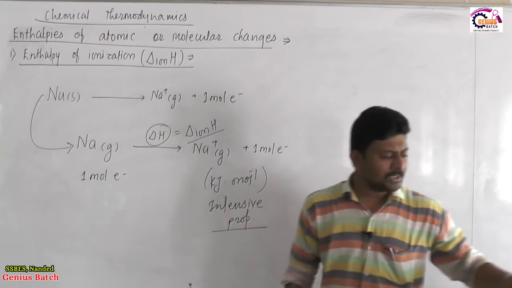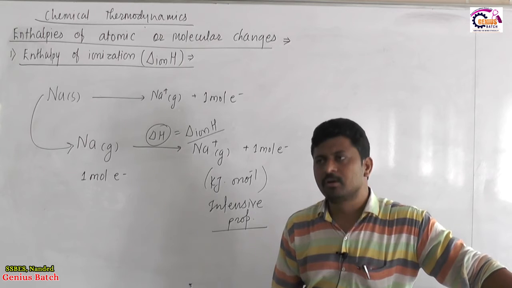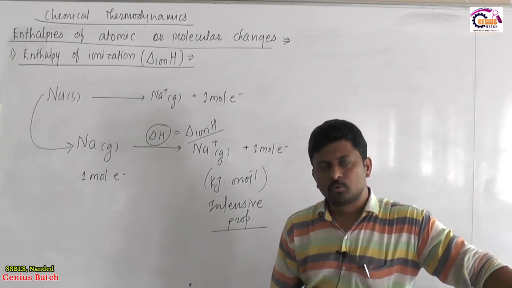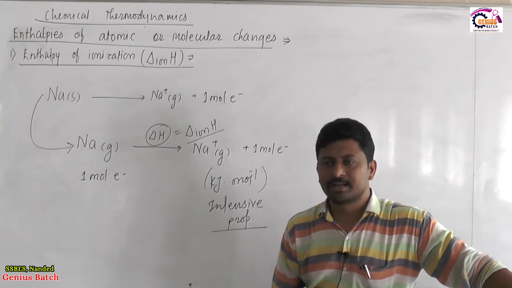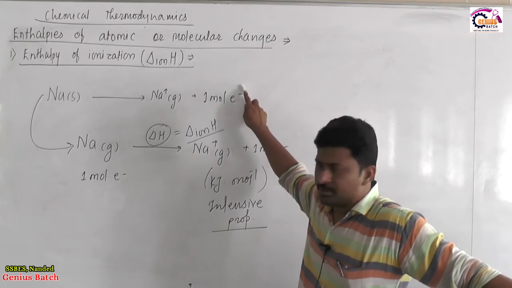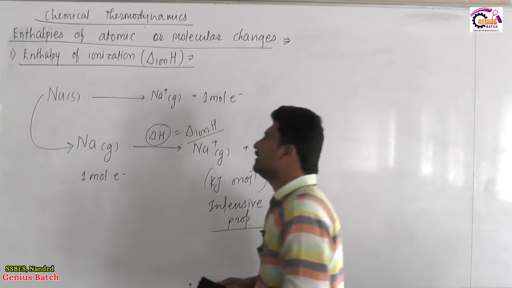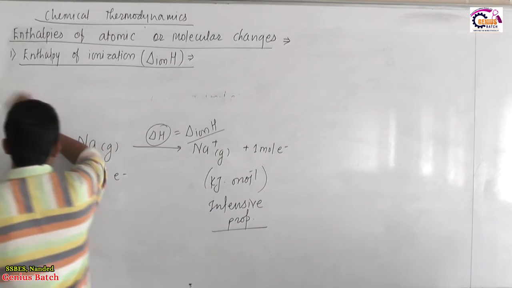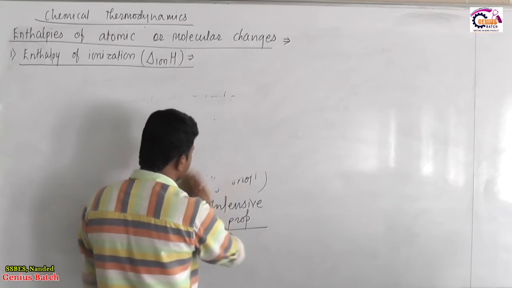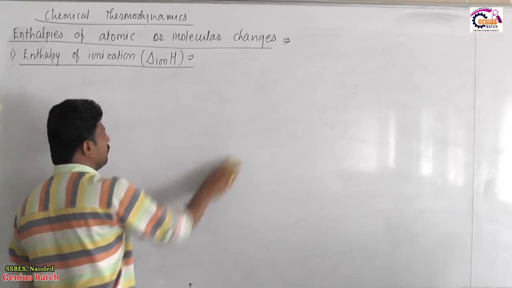So, the enthalpy change accompanying removal of 1 mole of electron from a neutral isolated gaseous atom to convert it into gaseous cations is called enthalpy of ionization. To represent the process, we will start with gaseous atoms and then convert it into gaseous cation, and removed electron will be by amount 1 mole again.